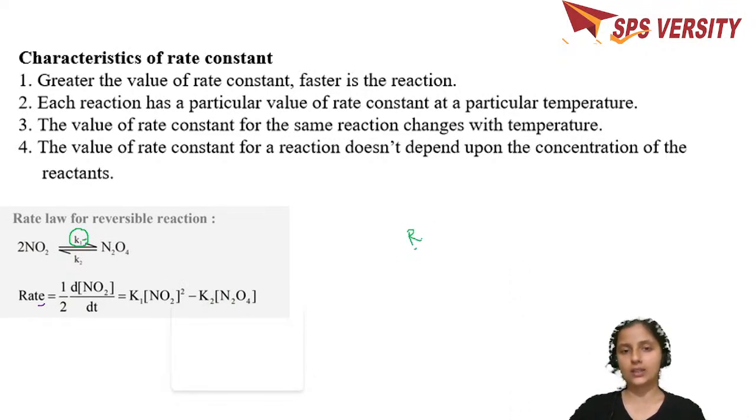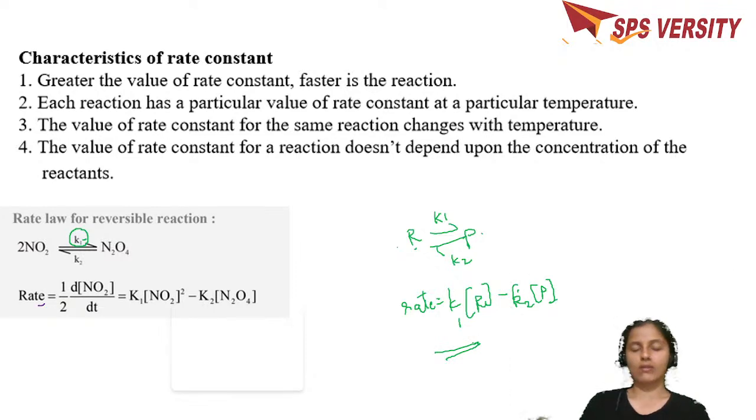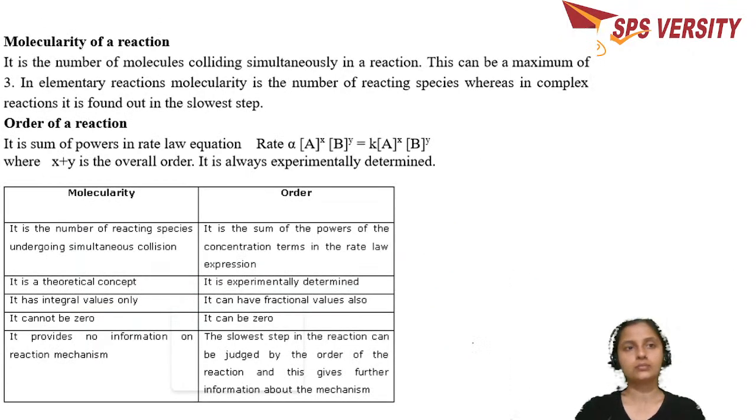So if you have reactants in equilibrium with the product, then you write rate is equal to, say the rate constants for this particular reaction are K1 and K2, K1 into the concentration of the reactant minus K2 into the concentration of the product. This is how you put the rate in case of a reversible reaction.